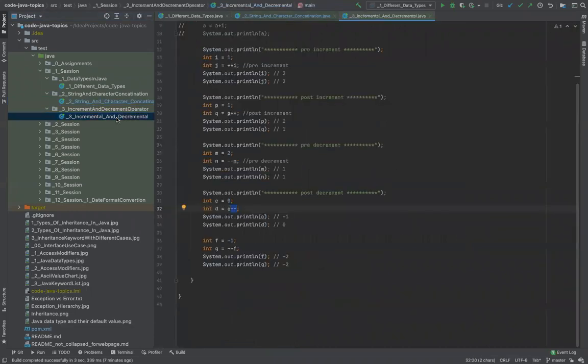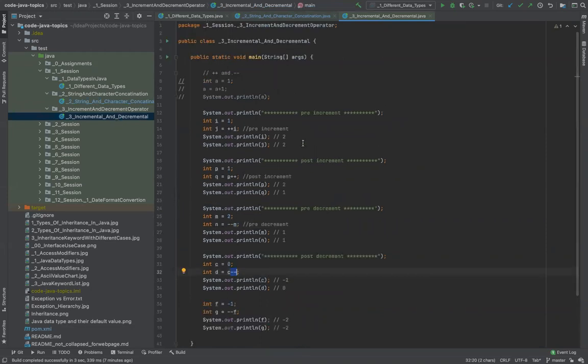I'll go to the incremental and decremental operators. Now this actually makes more sense when we talk about for loops, right? So i plus plus, j minus minus, i minus minus. What they really mean, I'm going to skip for now until we reach the for loops. I don't want you to be deluged or flooded with a lot of information in the first go. But we will be using plus plus i and minus minus i a lot when we write for loops.